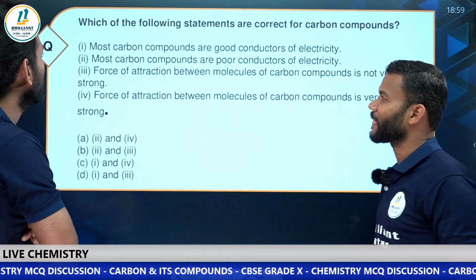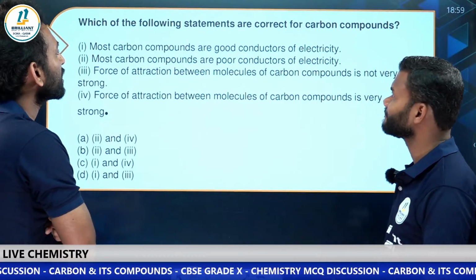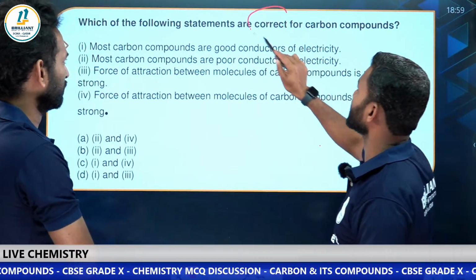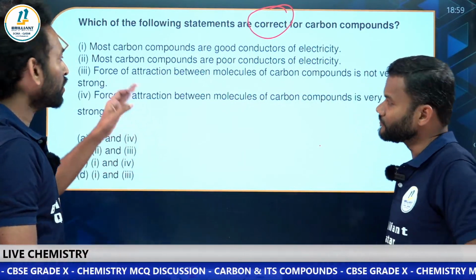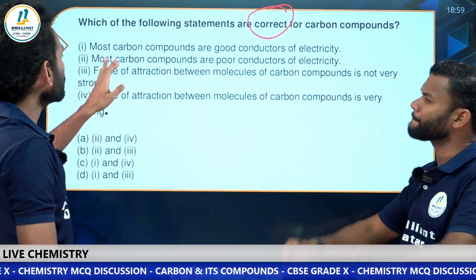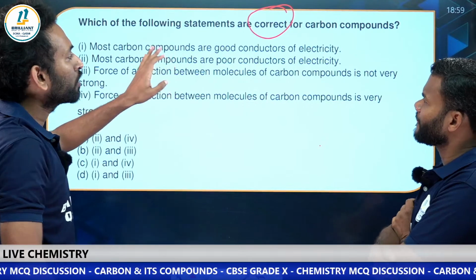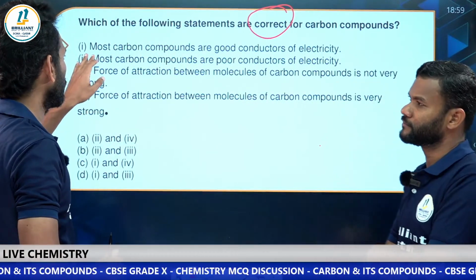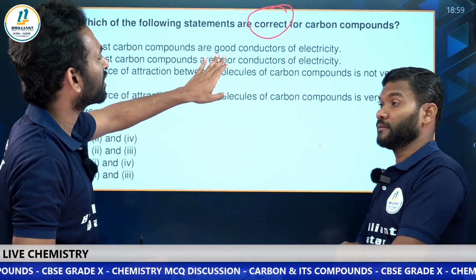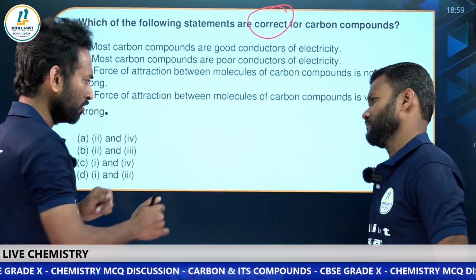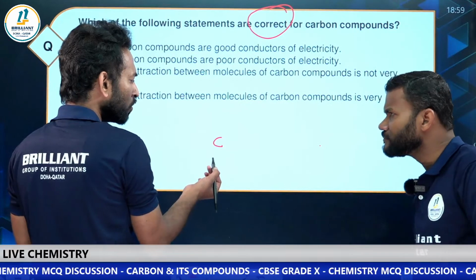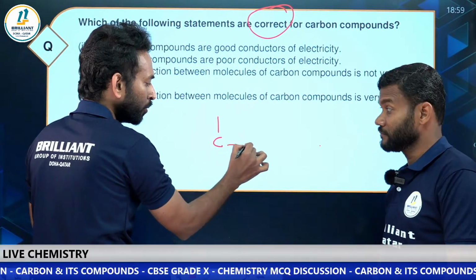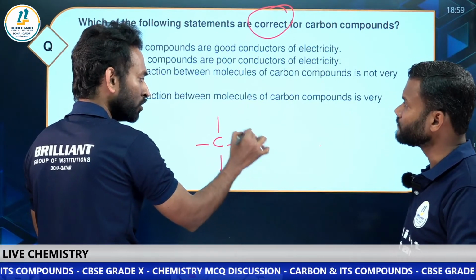The question is, which of the following statements are correct about carbon compounds? They are asking for the correct one. Look at the options. Most carbon compounds are good conductors of electricity. Is it true? Generally carbon compounds form what?